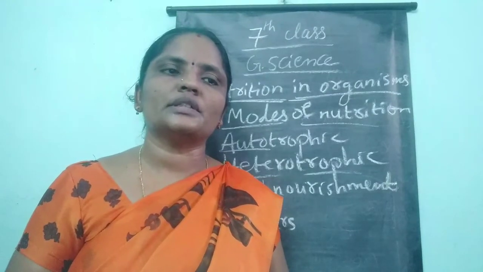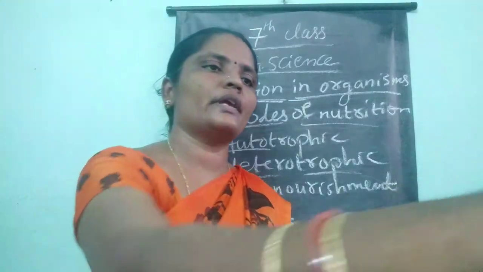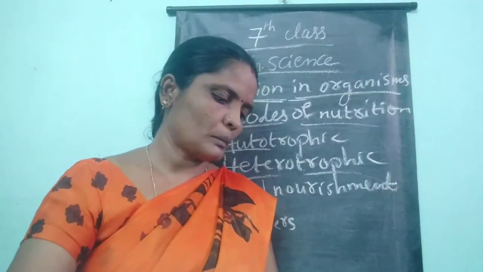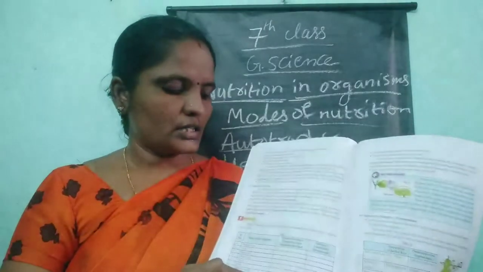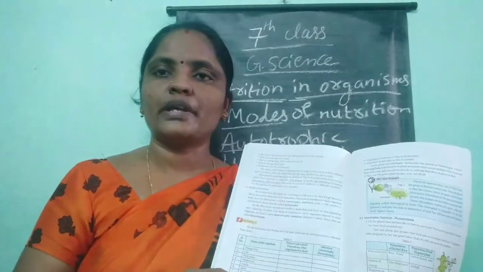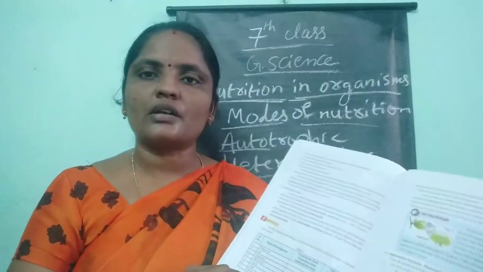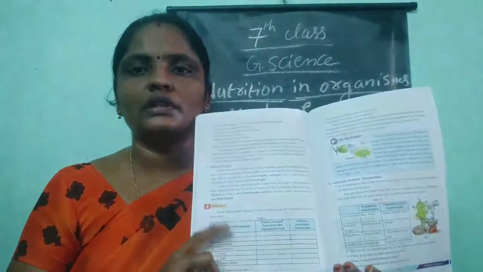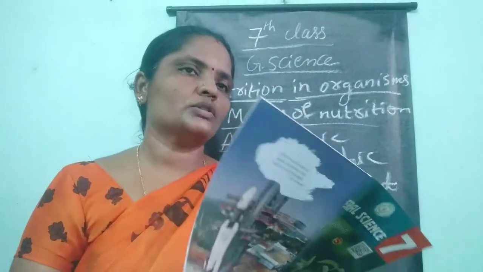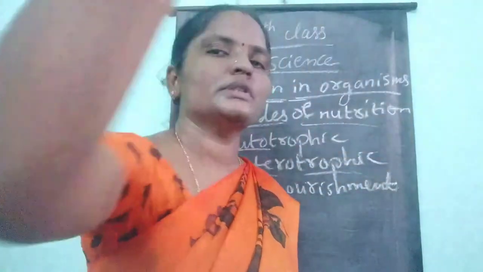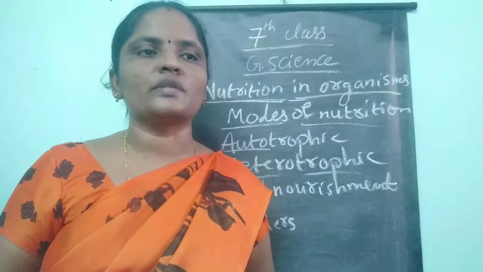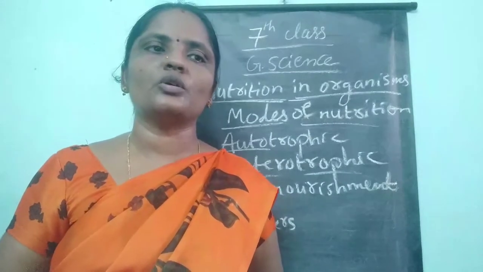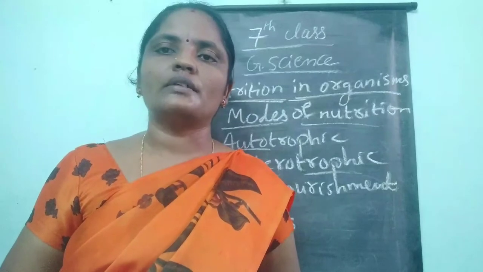In the lesson you have one table. Here the nature of the organism is given: does it prepare its own food or depend on other organisms? Next, whether it is an autotroph or a heterotroph, you have to fill this table. What is given in this table: mango tree, cat, rose plant, mushroom, leech, goat, human beings.